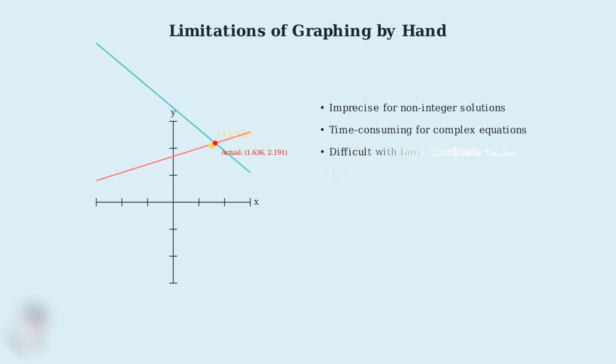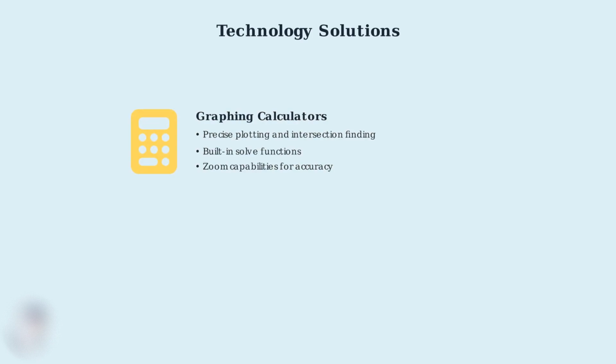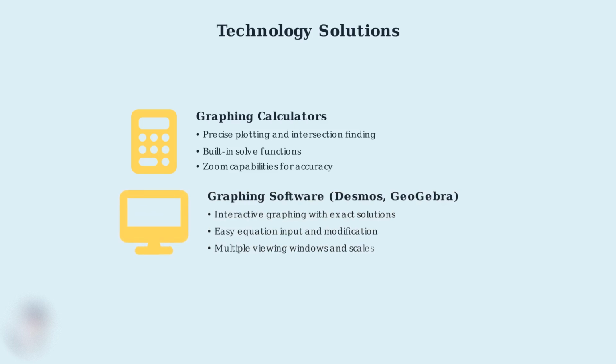Hand graphing has several other limitations. It's time-consuming for complex equations, difficult when dealing with large coordinate values, and prone to human error when plotting points. Fortunately, technology provides excellent solutions to these limitations. Graphing calculators offer precise plotting, built-in solve functions, and zoom capabilities for improved accuracy. Graphing software like Desmos and GeoGebra provide even more powerful tools. They offer interactive graphing with exact solutions, easy equation input, and multiple viewing options.